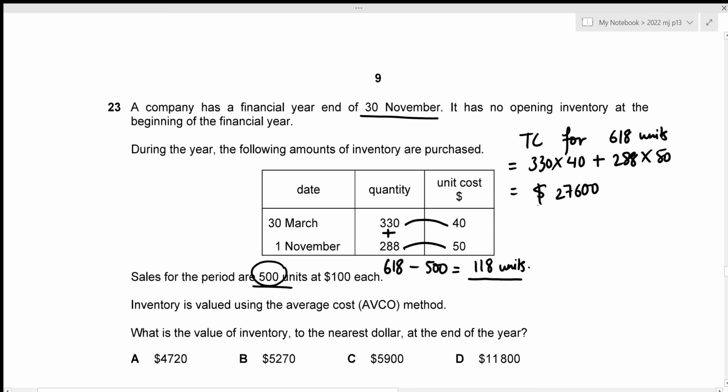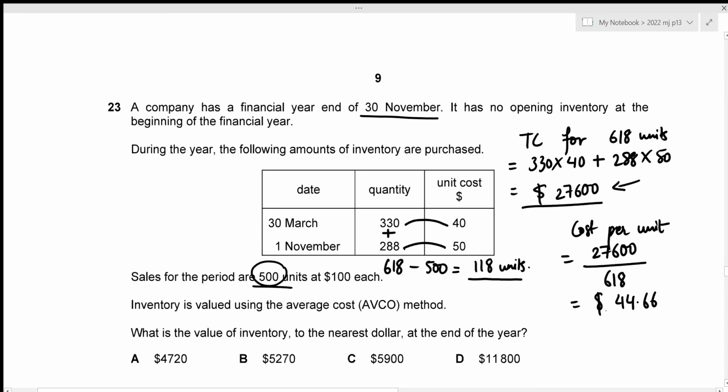And now this is the total cost for 618 units. Let's figure out the cost per unit. And we are figuring it out under the average cost method. So we just need to divide the total cost by the total number of units. That's 27,600 divided by 618. Okay, this gives our cost per unit to be 44.66. And we require the cost for all of our inventories, which is 118 units.